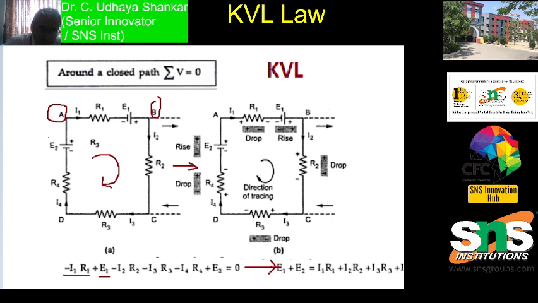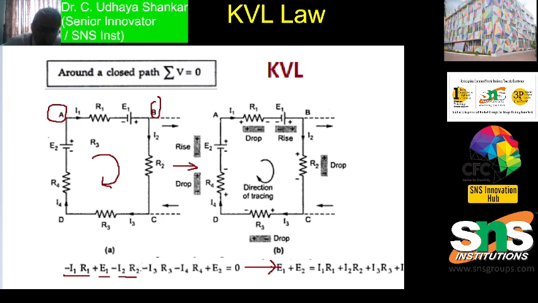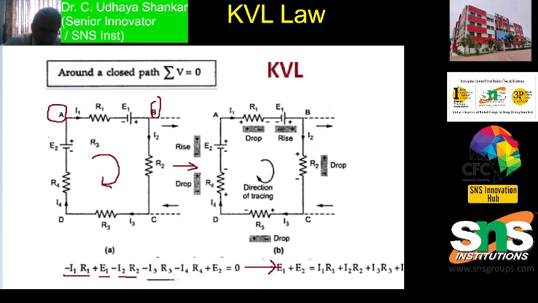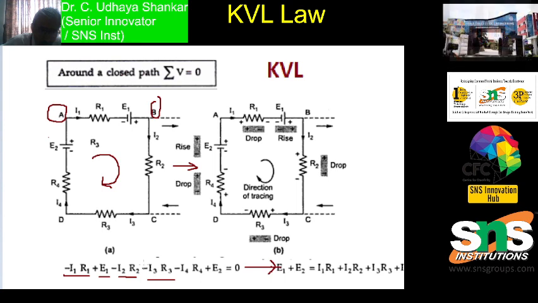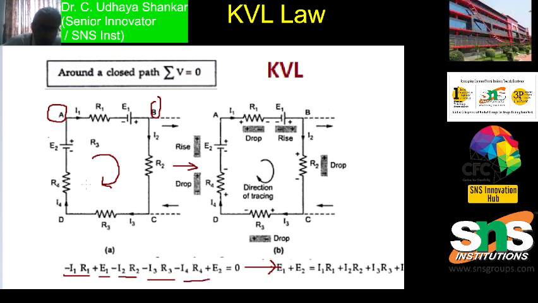Similarly, this is I2 into R2. Again I am putting minus because it is a potential drop. Again, minus I3 R3 because it is a potential drop. Whenever there is a potential drop, you have to write minus. All the potential drops will have the negative sign. Similarly, minus I4 R4 and plus E2.